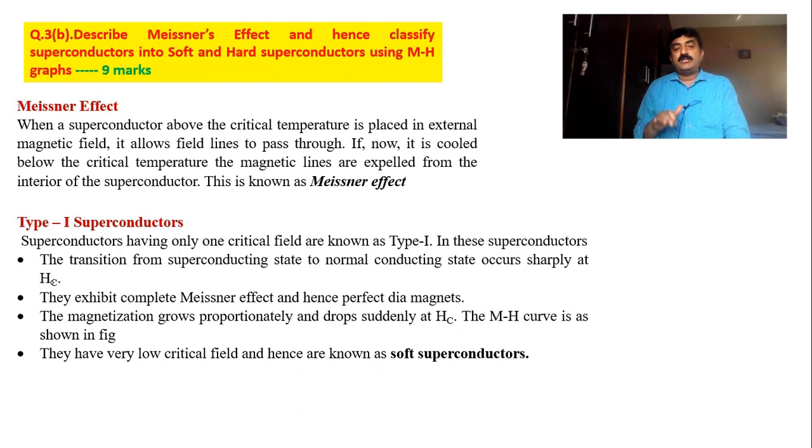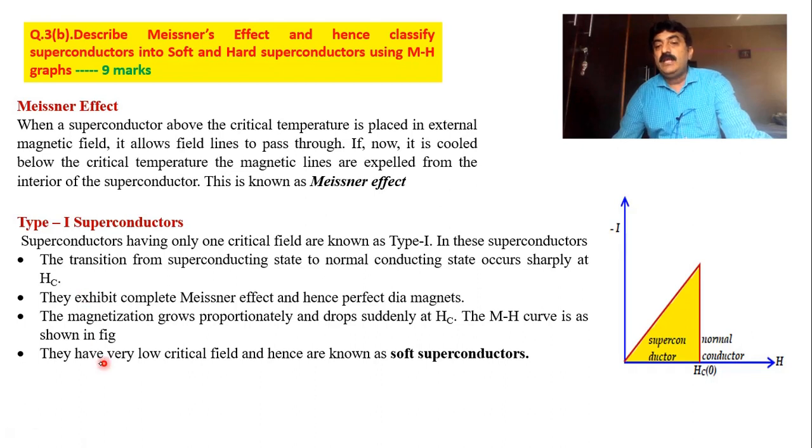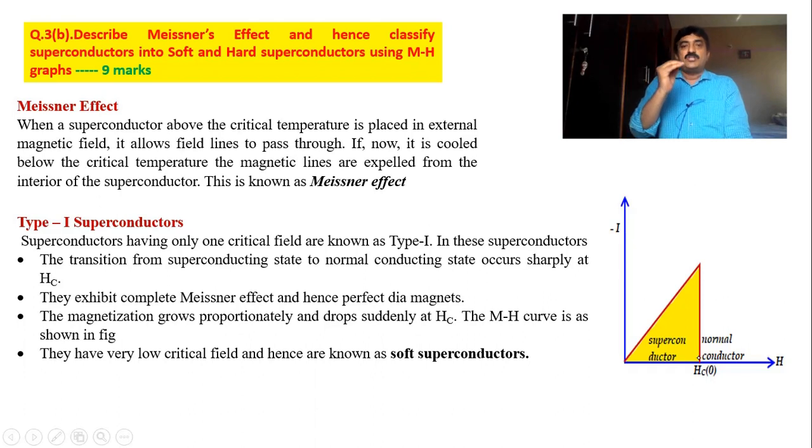Next, magnetization grows proportionately and drops suddenly. Look at this graph. Intensity of magnetization keeps on increasing. I have written I for M and H; you can change this I to M or you can retain I also. Intensity of magnetization: negative intensity increases and suddenly drops. Please watch my video on superconductors. All these details are clearly explained. Here, because of the shortage of time, I am not going into detail. I am just giving you an idea about how to answer, how much answer you are supposed to write. For understanding what is I, why it is taken as minus I, please watch my video.